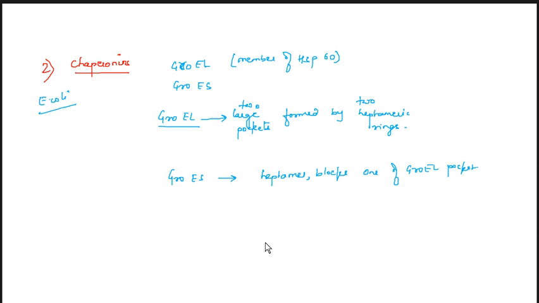Another type of proteins, chaperonins, show the GroEL and GroES mechanism. GroEL has two large pockets formed by two heptameric rings. GroES is a small heptameric subunit, and GroEL is the large subunit. GroES blocks one end of the GroEL pocket like this.